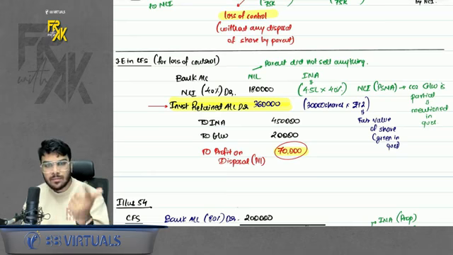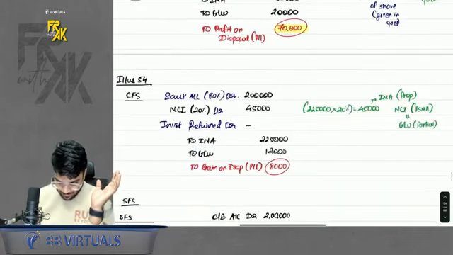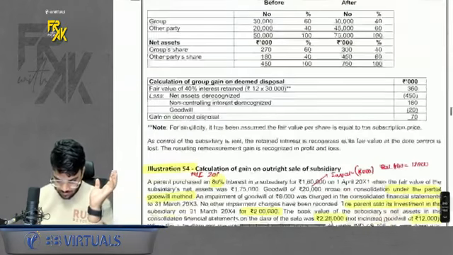Again, I'll repeat, whenever there is loss of control, first pass the entry. INA remove, goodwill remove, NCI remove. Three things removed. Because you are selling, bank account debit, and if you are retaining any percentage, investment account debit. Difference goes to profit and loss. Simple. With practice, you will be able to crack this. It is very simple. Okay, let's proceed.